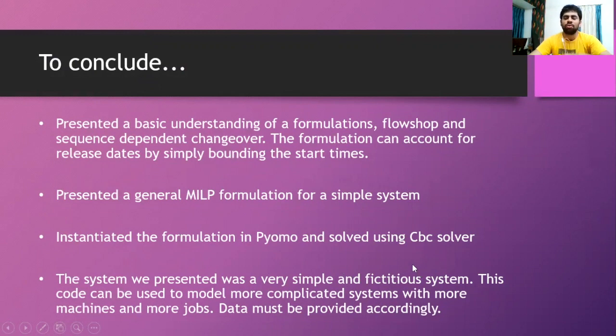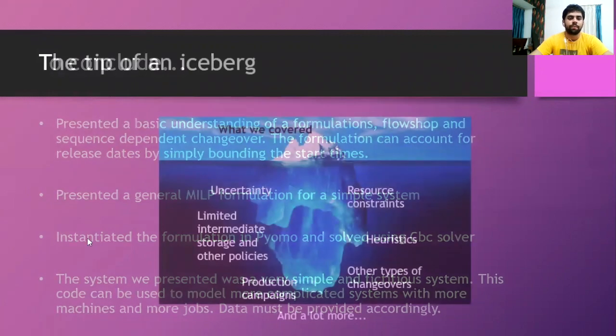There are many more variables, many more constraints there. And this is just a starting point we are providing you. This code can be used to model even more complicated systems. You can add variables, constraints, and other parameters, provide the data needed accordingly, and develop the code and solve it the way we have solved the simple problem shown here.